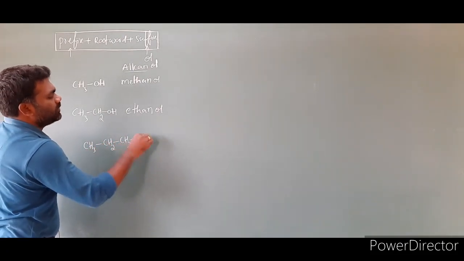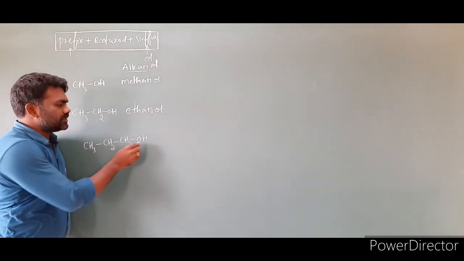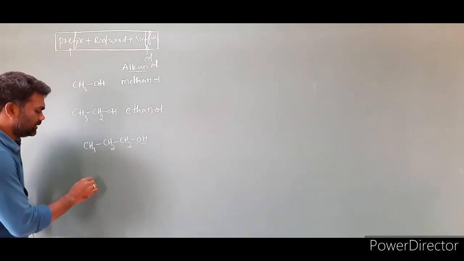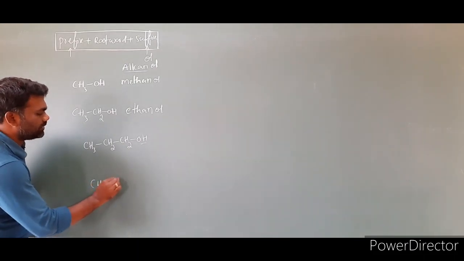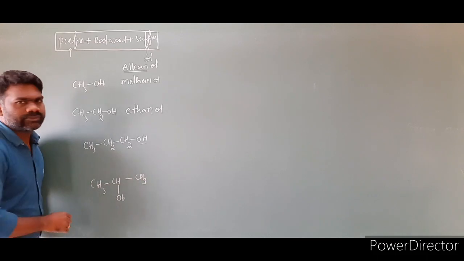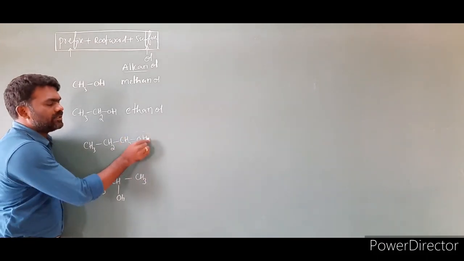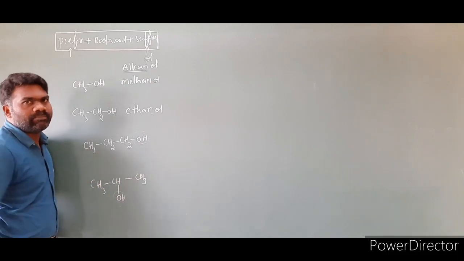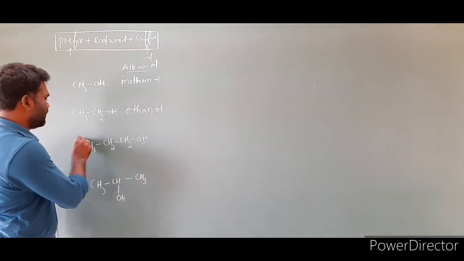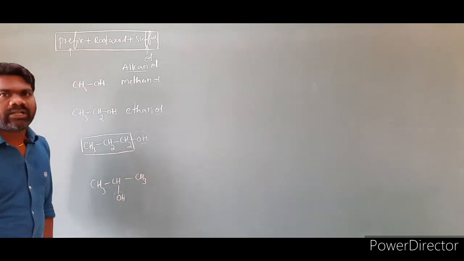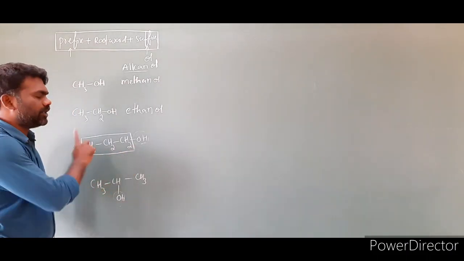CH3CH2CH2OH. If you look at this molecule, in this case the OH group present at the center. OH we can arrange in another way also. So suppose you can take here CH3, CHOH, CH3. If you look at this example, OH present at the terminal carbon and OH attached to the middle carbon, so that we have to give numbering to the chain. So first we have to select longest carbon chain. It is nothing but a parent chain, and we have to give numbering from one end to another end.